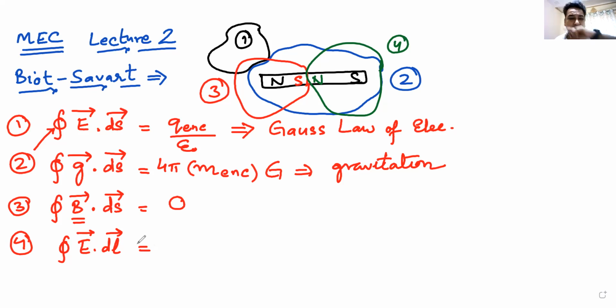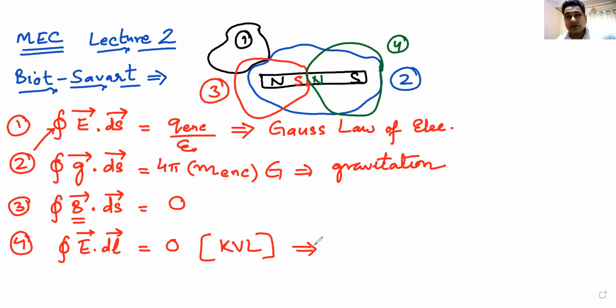So what does it mean if I move in a closed loop? What is the integral of E dot dl in a closed loop? This is zero. And this is known as your Kirchhoff's voltage law or Kirchhoff's loop law. KVL, Kirchhoff voltage law. In this law, you are moving in a closed circuit. You start from one point, you come to the same point. There is no change in potential. Integral of E dot dl is the change in potential. Change in potential is zero, but this will be changed when you go into the chapter of EMI.